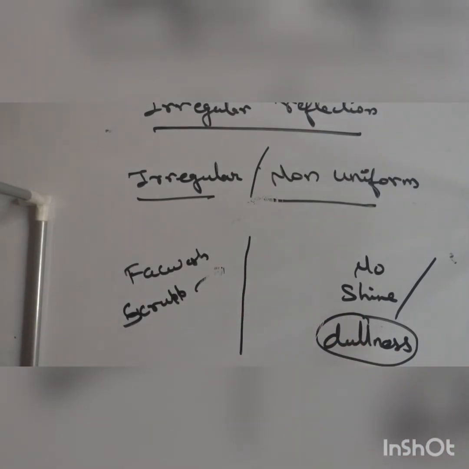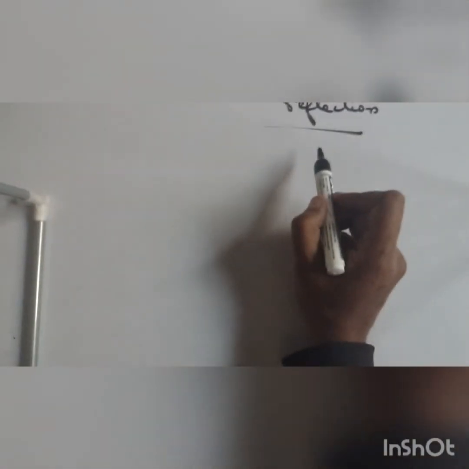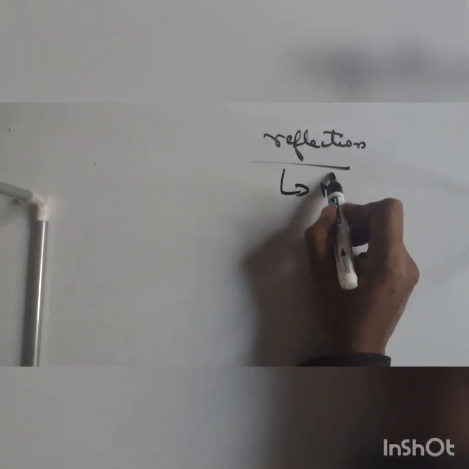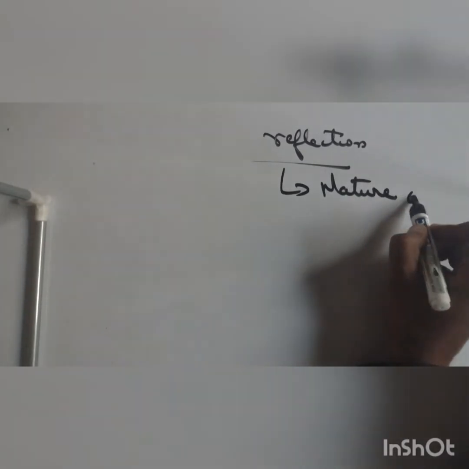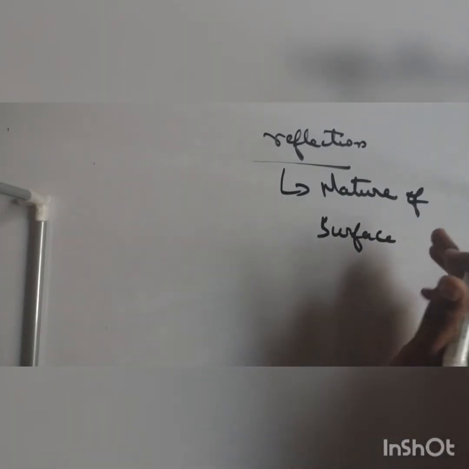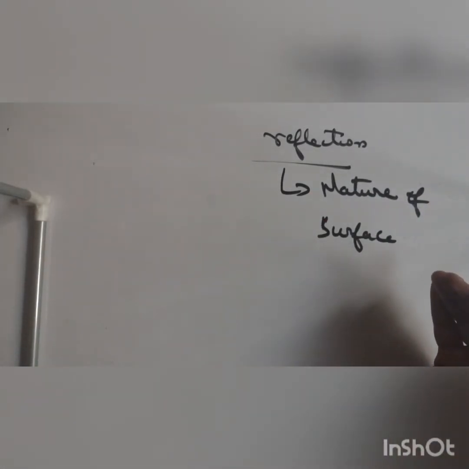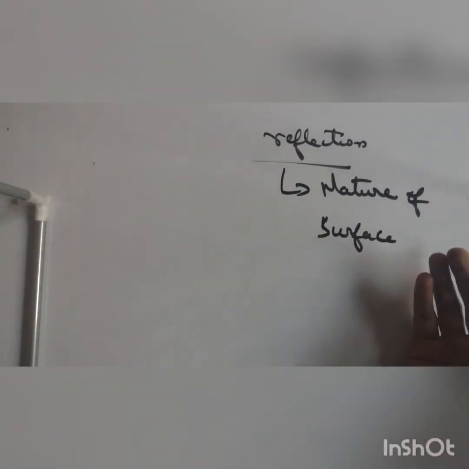Okay, getting it? So what conclusion can you derive? Reflection is regular or irregular on which terms? It depends only and only upon the nature of the surface. Nature of surface. Are you following it? If the surface is smooth, you have regular reflection. If the surface is irregular or non-uniform, you have irregular reflection.